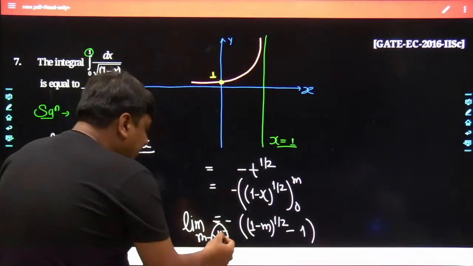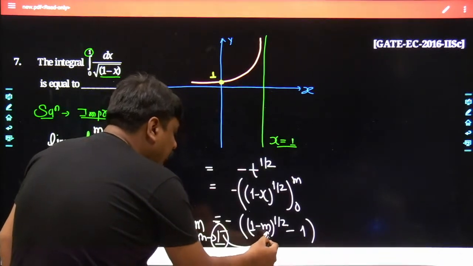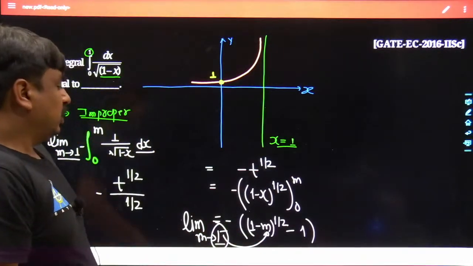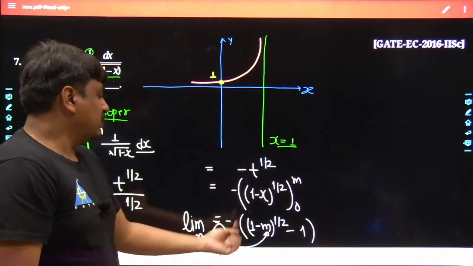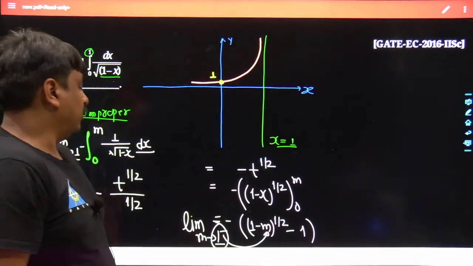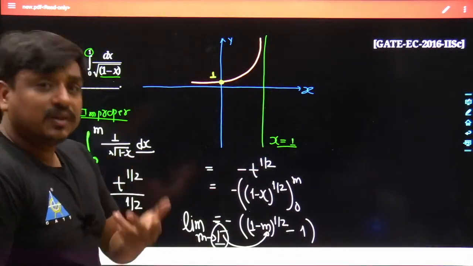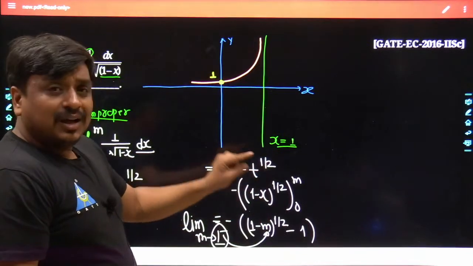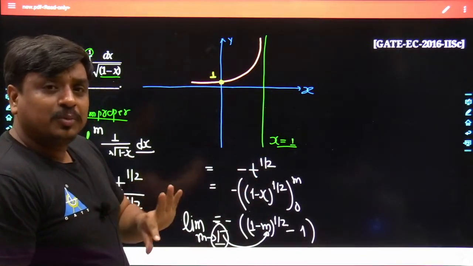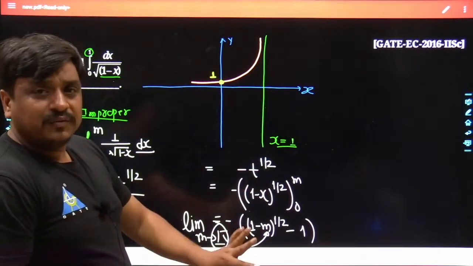So that is why the 1 minus is a real savior while solving this problem, because m would be near to 1 but towards the left hand side. So what would be the worth over here? 1 minus of 1 minus would be 0 plus, and once you take the square root of a plus quantity it would be a plus quantity, and the square root of 0 would be 0.